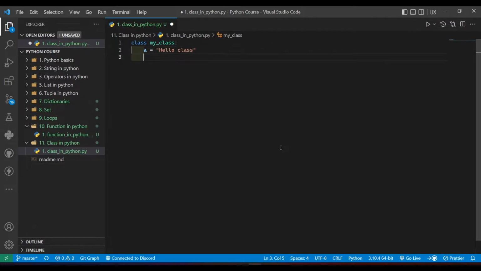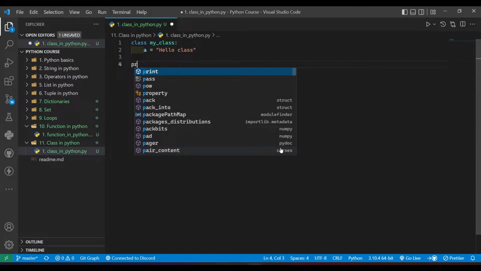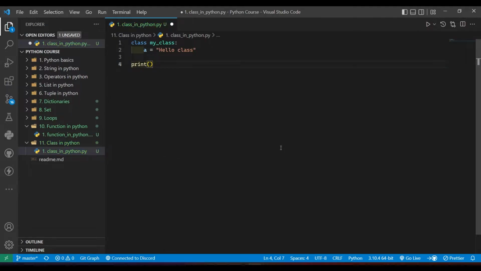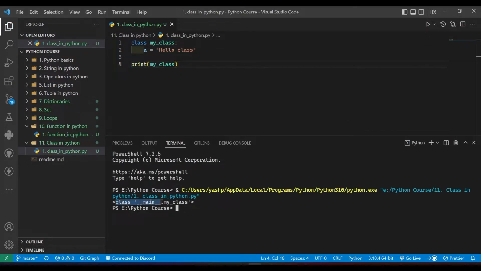Now let's print my_class. I know this is not going to work, but I need to show you. You can see I got __main__.my_class. So it will not print the actual value hello class, right?